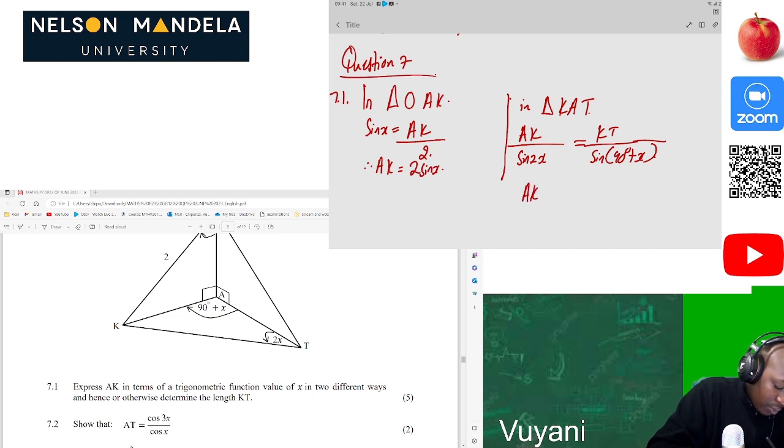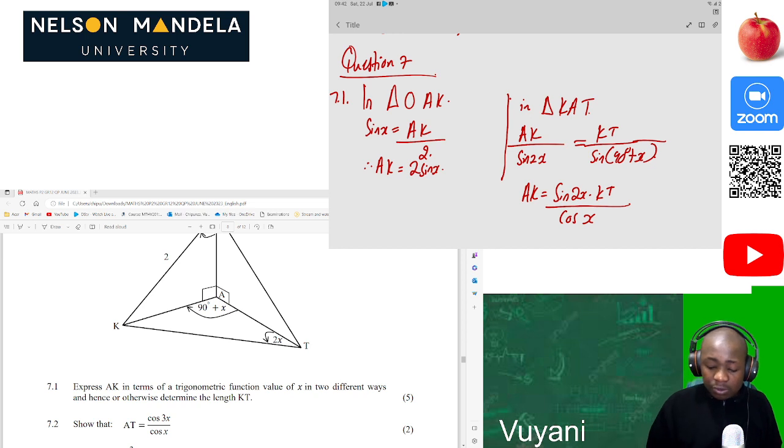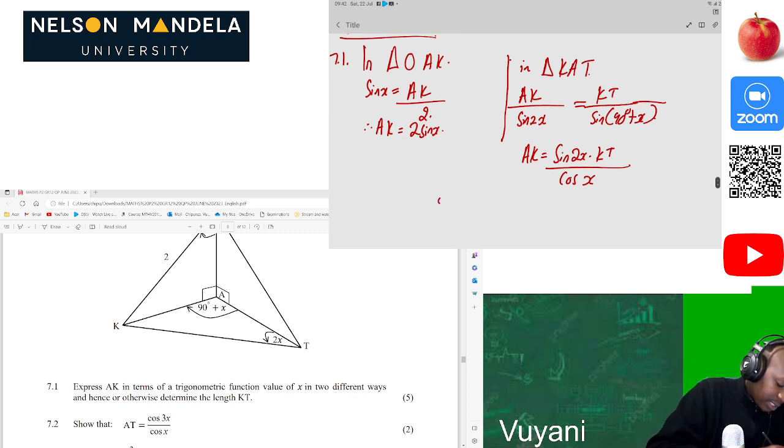So AK will be equal to sine 2x times KT divided by cos of x, because that's a co-function there. So then we can see that this is quite nice and quite easy because we now know what's going on. So we have solved AK here as 2 sine x, which is equal to sine of 2x times KT divided by cos of x.